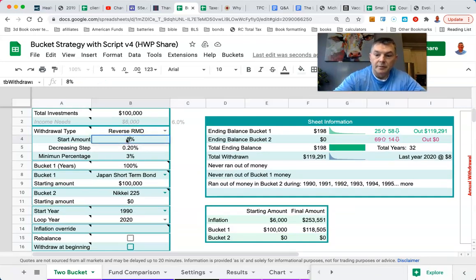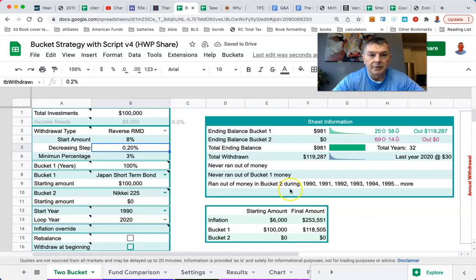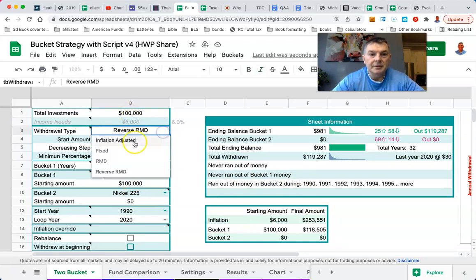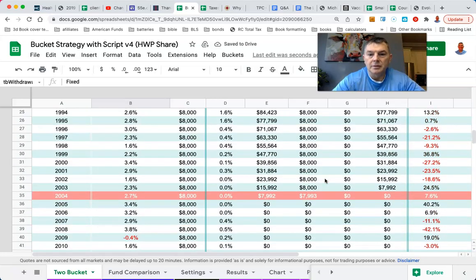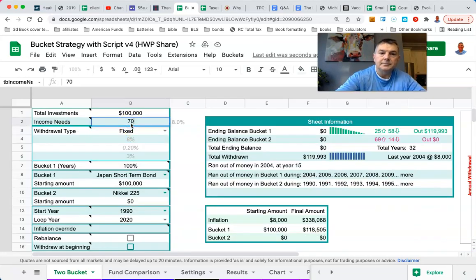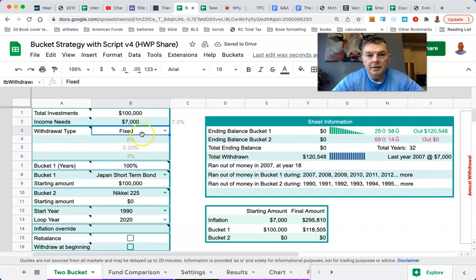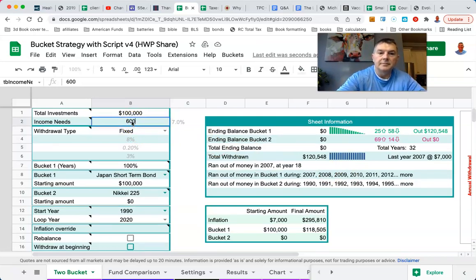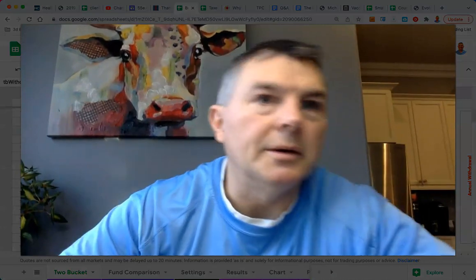So let's do 8% reverse RMD. Yeah, it's still too little. Look at that, 20. All right, so that didn't work. So I like the idea of 6,000 fixed. Let's make it 8,000 fixed. How long does that last? 2004. So 14 years. All right, let's make it 7,000. That will last till 2007, 17 years. Let's go back to 6,000 again. All right, so 2010 is when it ran out. 20 years. All right, 21 years. So you see where I'm going with this.